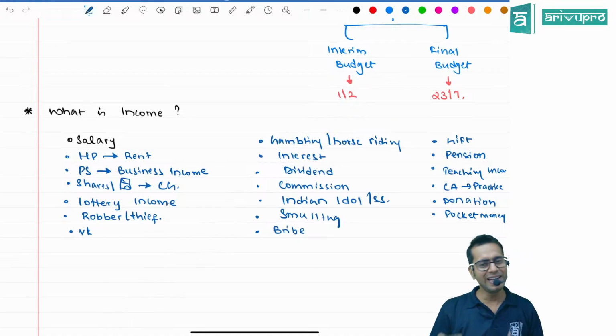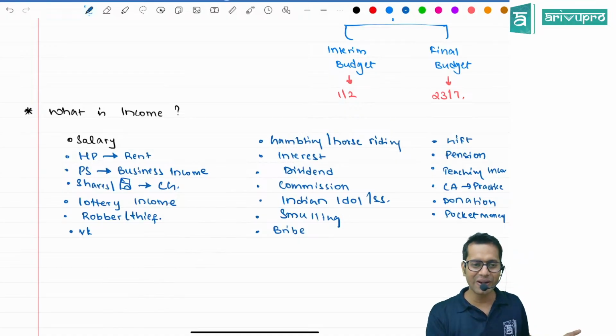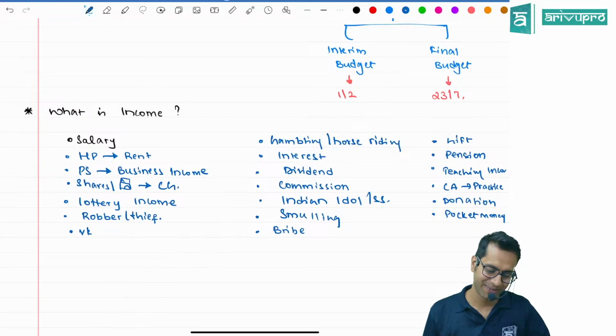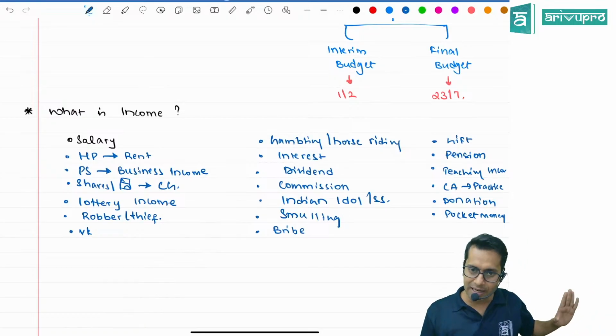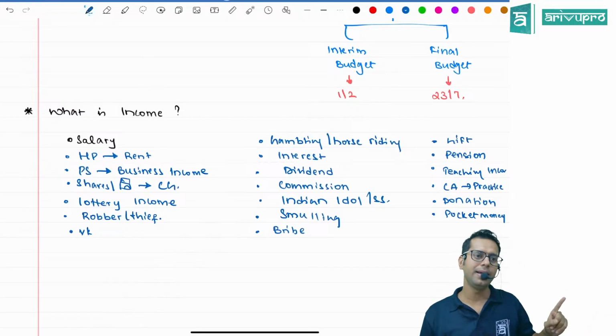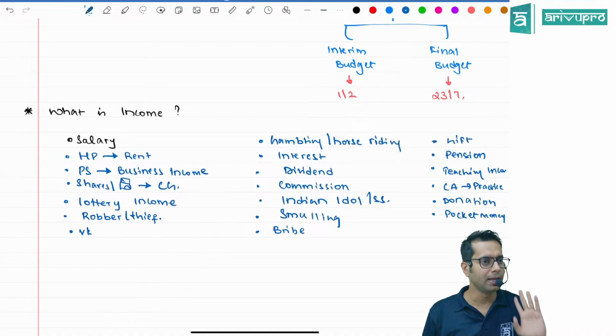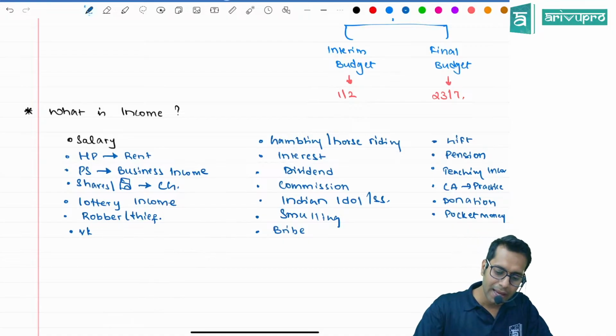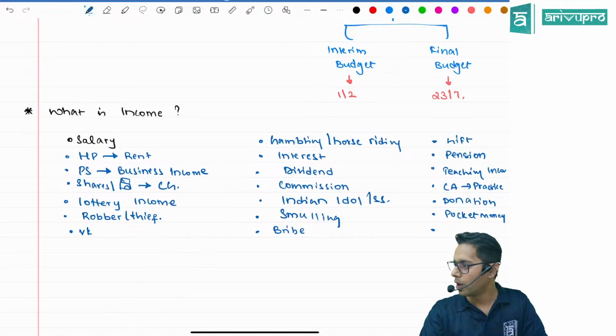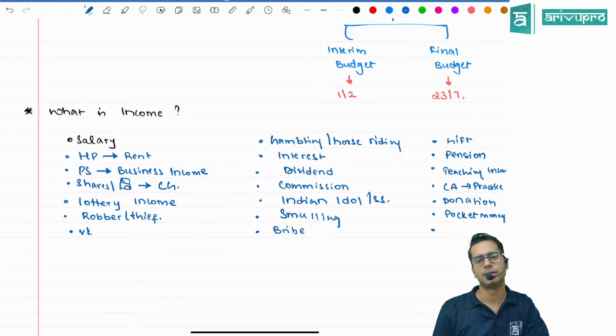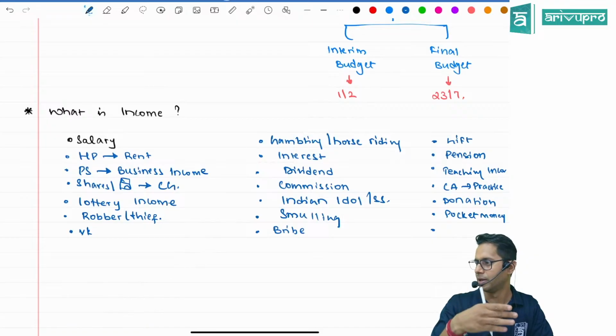Why did that officer study in his life? Bribe is an income, huh? Illegal, illegal is different. Is bribe income or not? Yes. Bribe is black money.